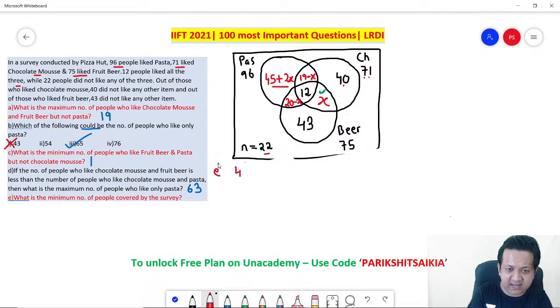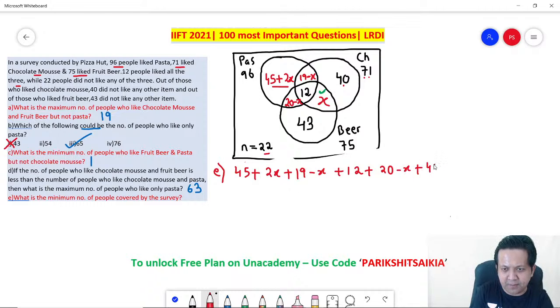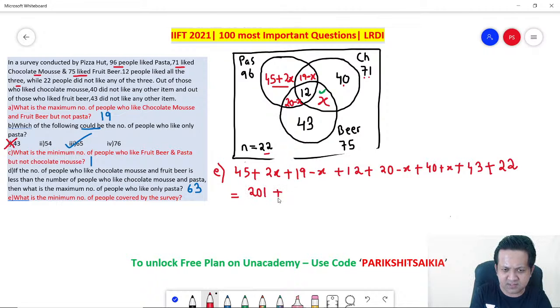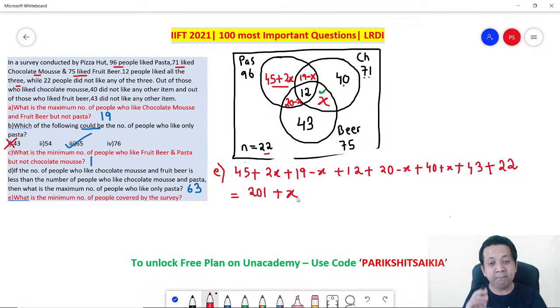All the numbers inside the circles plus n. So 45 plus 2x plus 19 minus x plus 12 plus 20 minus x plus 40 plus x plus 43, and don't forget the n, which is 22. So how much will you get? Calculate this, the expression will come out to be 201 plus x. Remember, the minimum number of people covered by the survey is nothing but the total people.